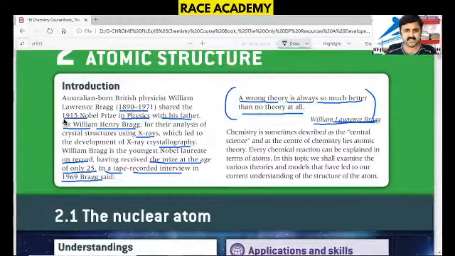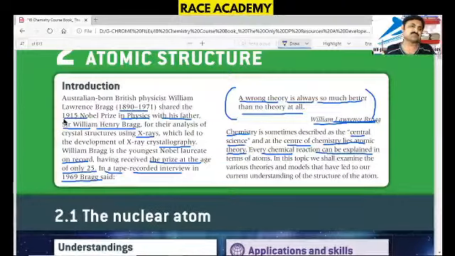Chemistry is sometimes described as the central science. At the center of chemistry lies atomic theory. The entire center of chemistry lies in atomic theory, and every chemical reaction can be explained in terms of atoms.